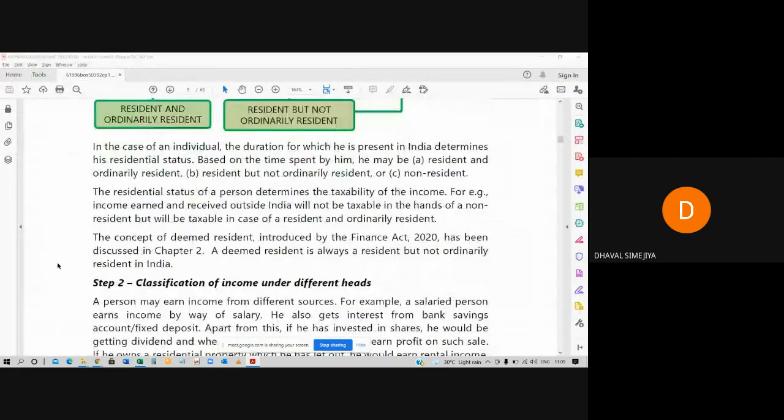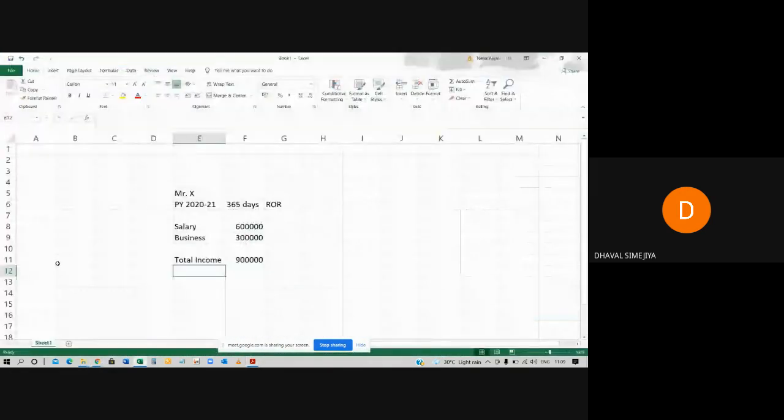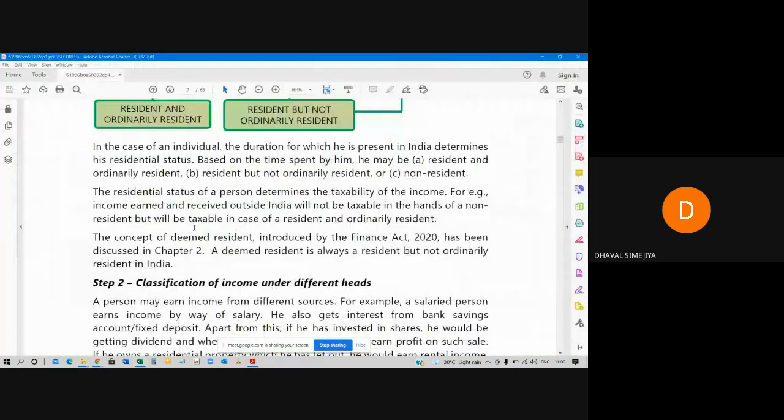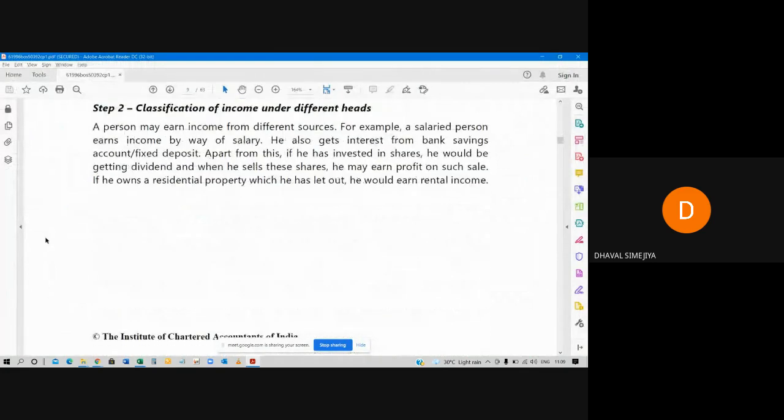But sir, how can we identify which type of income a person has? Is there any heads? Yes, classification of income under different heads.